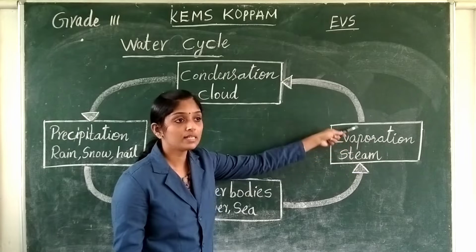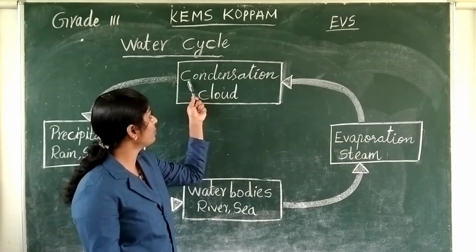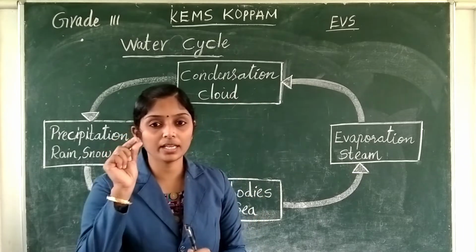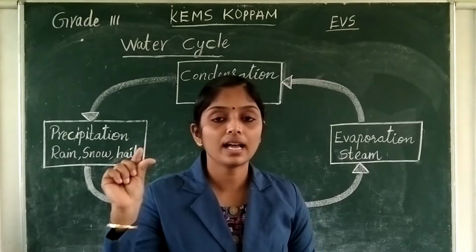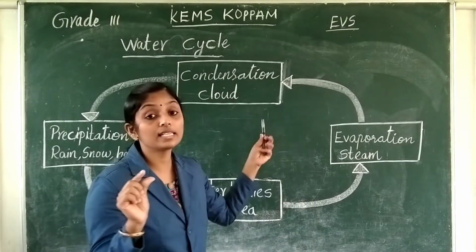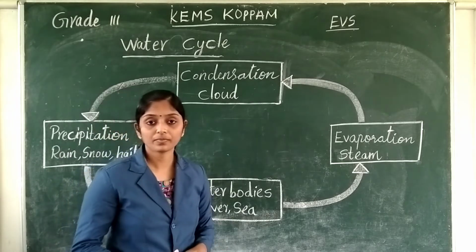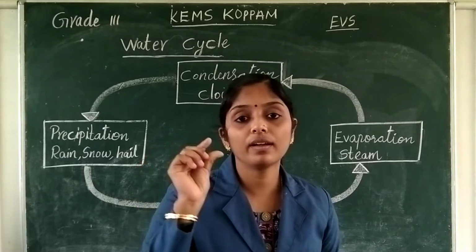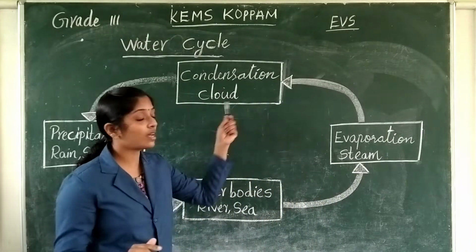These tiny water droplets along with the various gases and other dust particles form clouds.